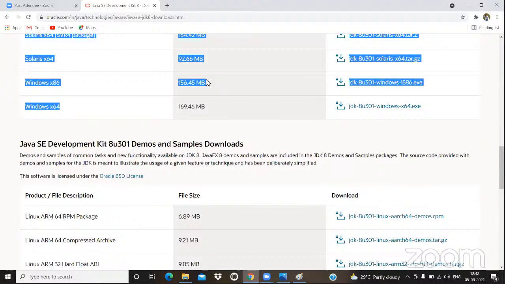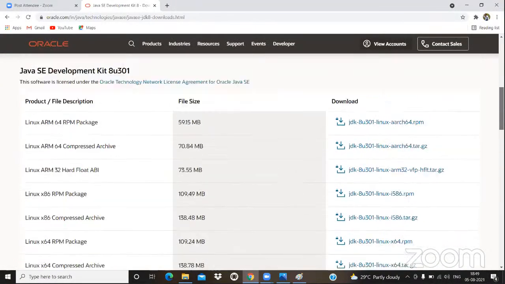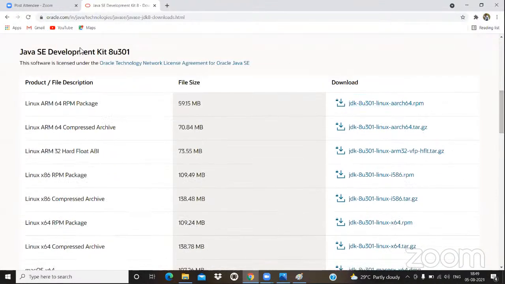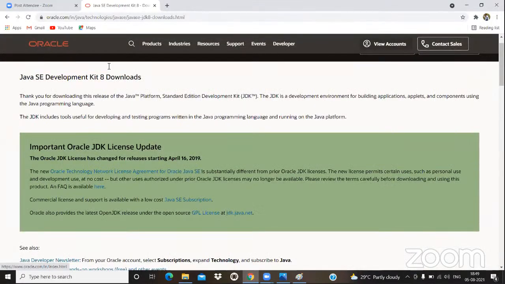That means in total how many JDK softwares? How many Java softwares do we really have on the internet? See, I'm using my internet connection and displaying the Oracle website. This is the Oracle homepage, the Oracle download page. This is the Java SE download kit.